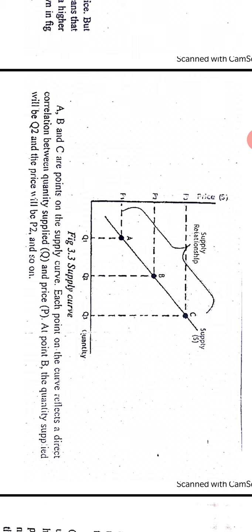Similarly you can look at any product, like I was telling about agriculturist farmers. When the season is there, before Dasara, Diwali, Ganpati season and all, they will grow a lot of fruits and vegetables, because at that time the price will be more, so the quantity they produce and supply to the market also will be more. Similarly, A, B and C you can plot. During festival season the quantity will be high, price also will be high. During normal season the quantity will be medium, price will also be medium.